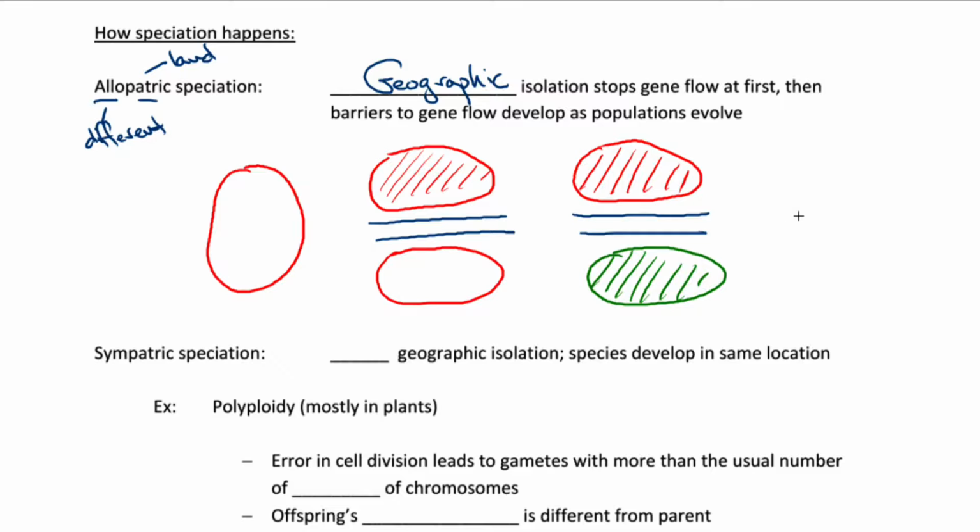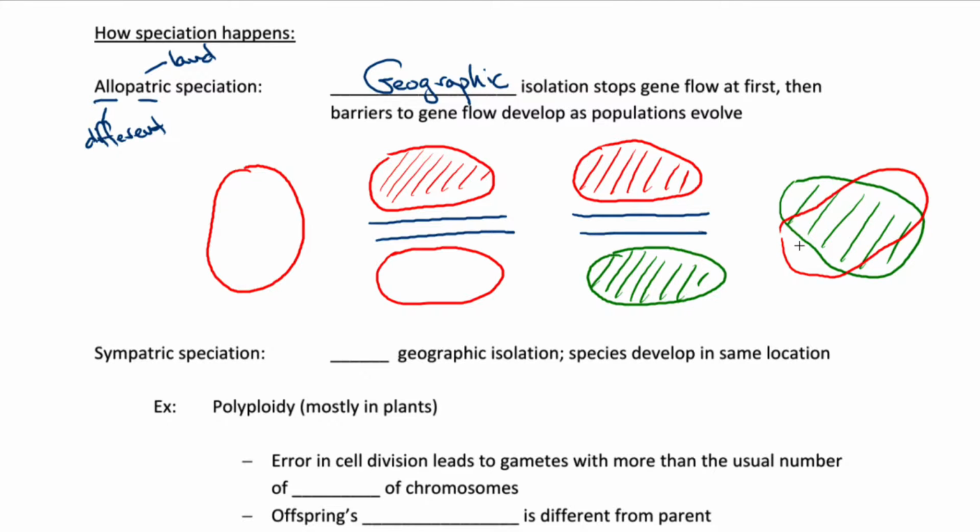For example, as a result of different foraging behaviors on the two sides of the river, they may have started to mate in different seasons. And so now when they came back together, they would be mating at different times and their gene pools would never mix. If that were the case, now they could actually overlap in the same geographic distribution, and because of these biological barriers to reproduction, their gene pools would never mix. And so now they would be two different species. Again, they could coexist, but their gene pools would still be isolated.